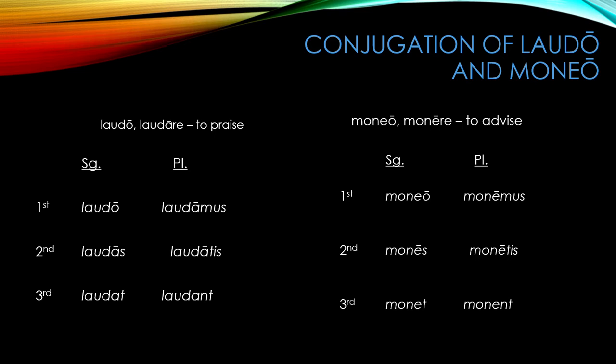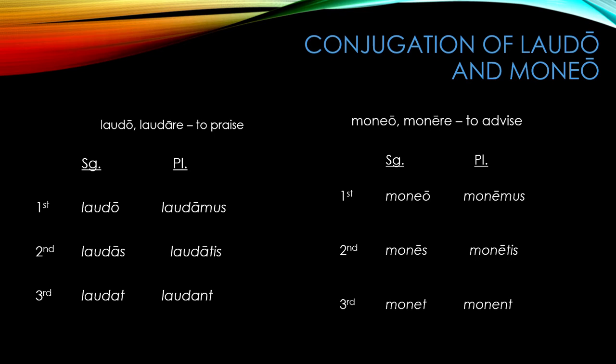The first person plural of laudo is laudamus and is translated as we praise. The second person plural of laudo is laudatis and is translated as you all praise. The third person plural of laudo is laudant and is translated as they praise.